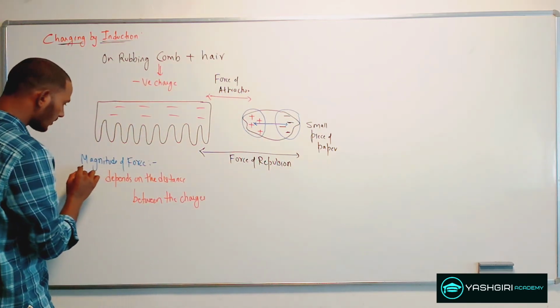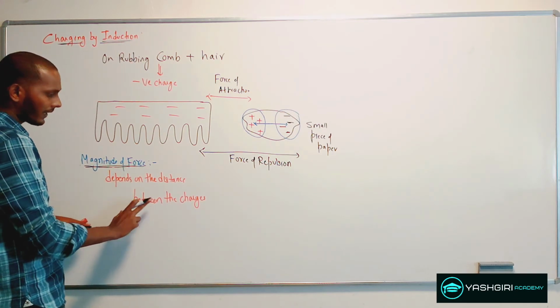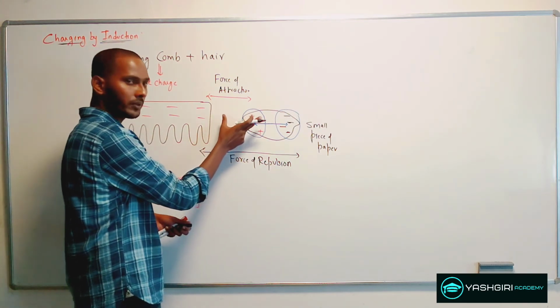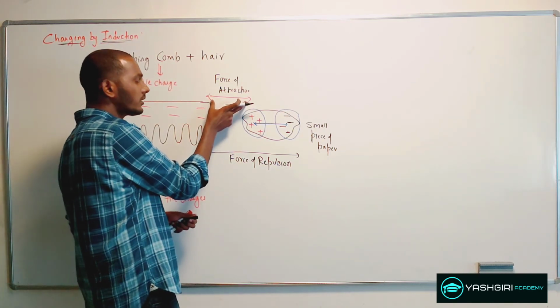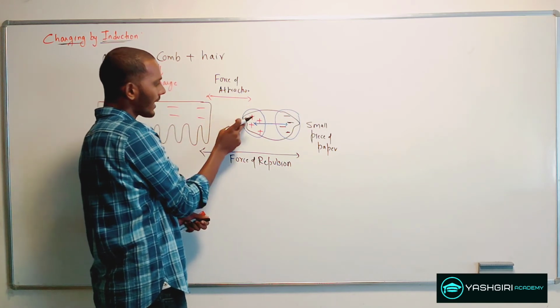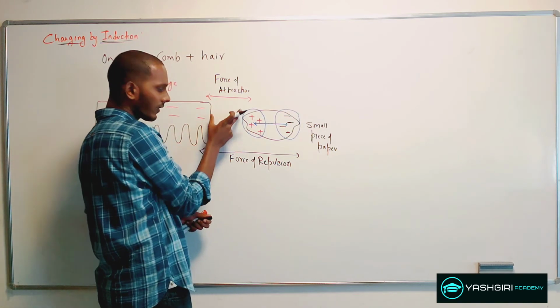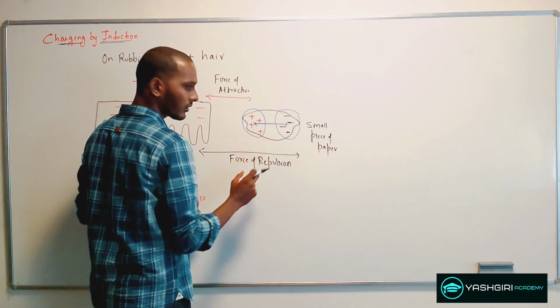Now from this concept, that the magnitude of the force depends upon the distance of separation between the charges, one can easily say that here the distance is very less. The distance between the negative charge and this positive charge is very less compared with the distance between this and this negative charge.